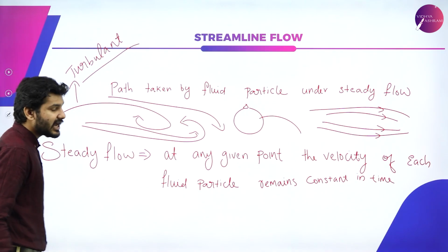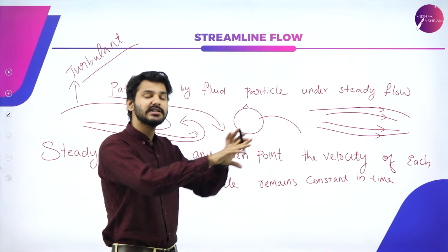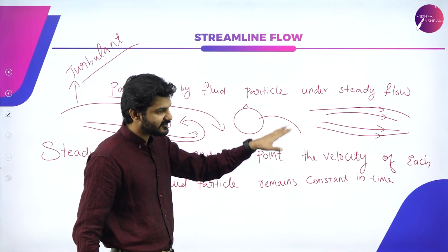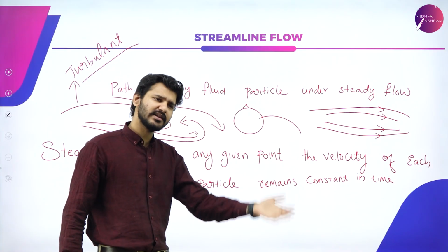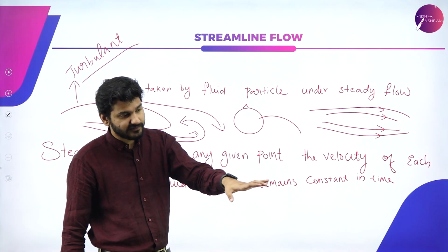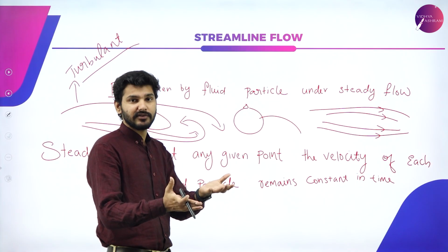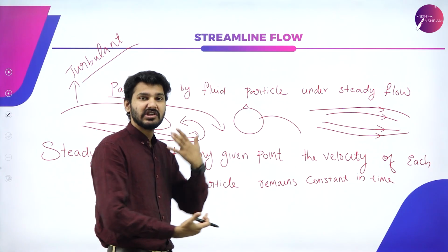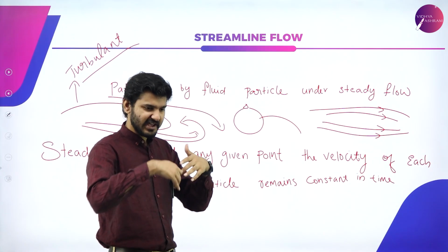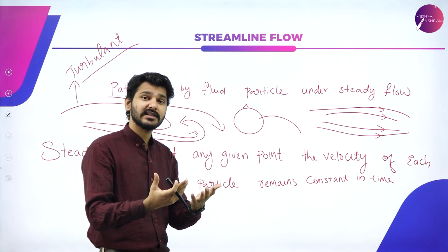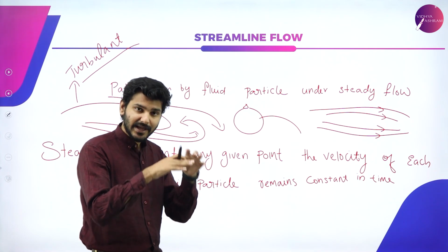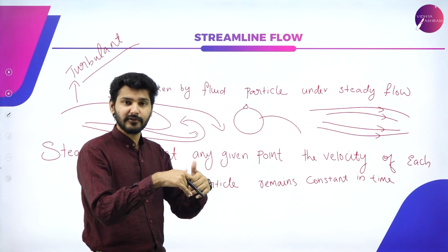You might have seen rivers flowing neatly in one particular direction. That is steady flow; rivers are flowing steadily in streamline flow. But if there is a rocky river in which the water is hitting here, hitting there and coming back, forming bubbles and all that, then when the water meets that object, there is backflow of water.